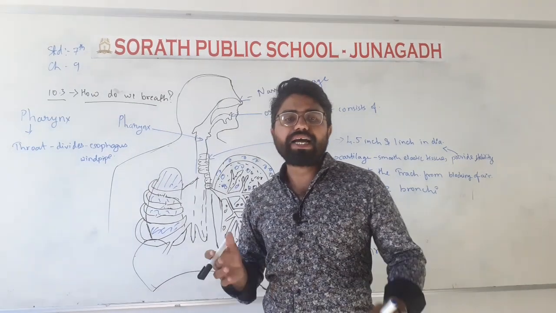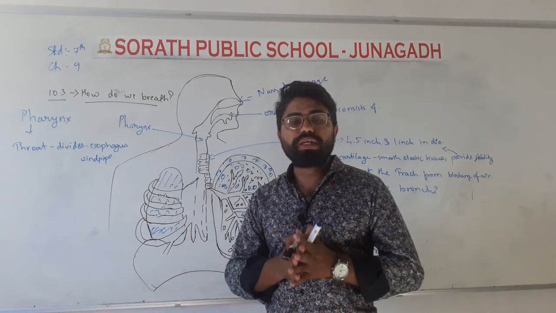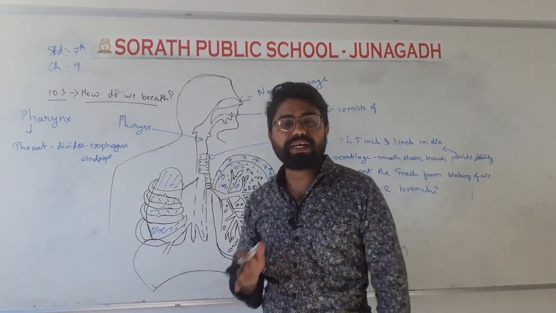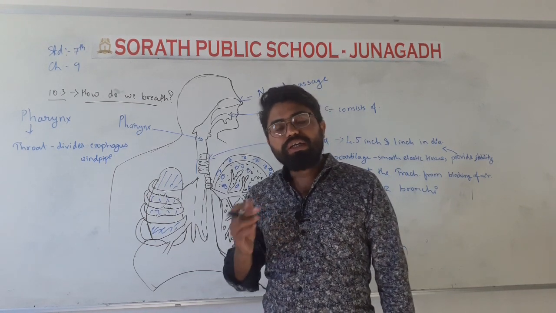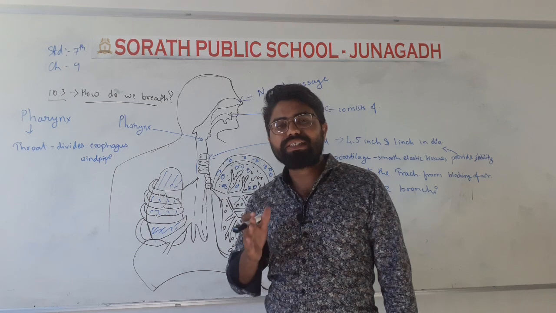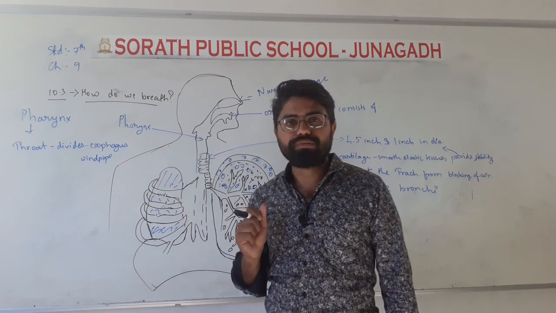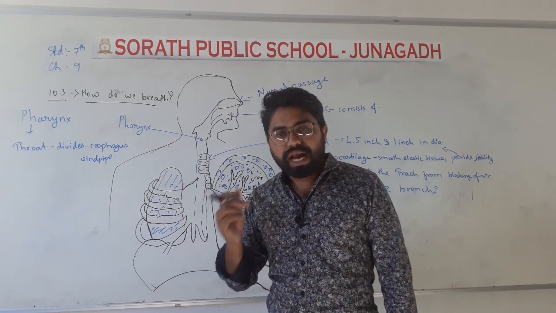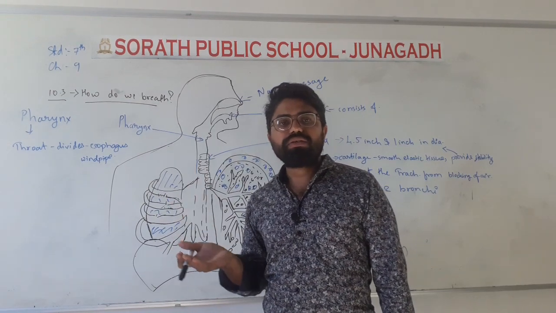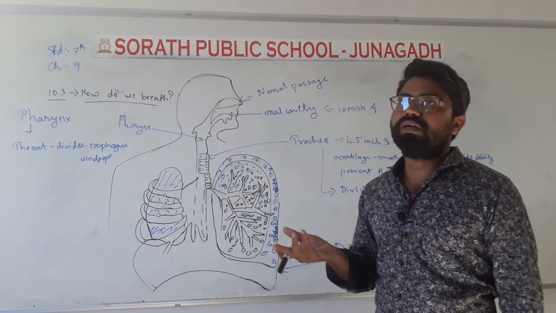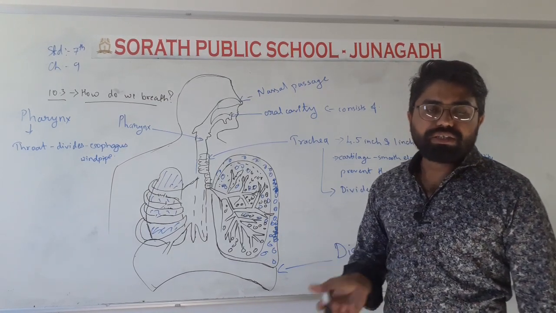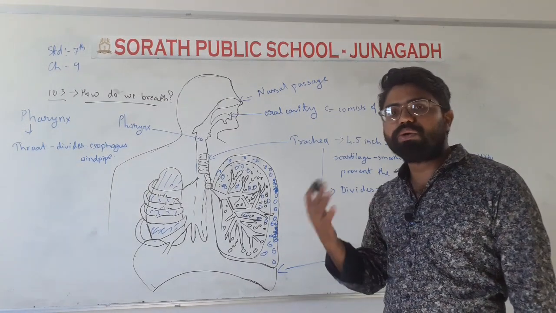So we can say that in our body various chemical reactions are happening. From this, regarding how we breathe, we have gained knowledge of breathing, that we are just taking in air and taking out air.